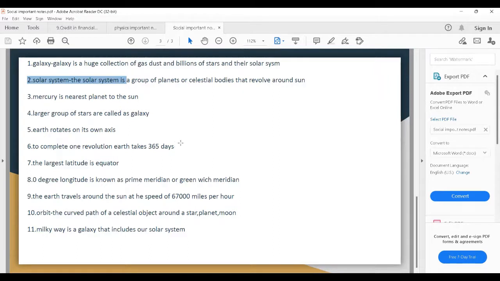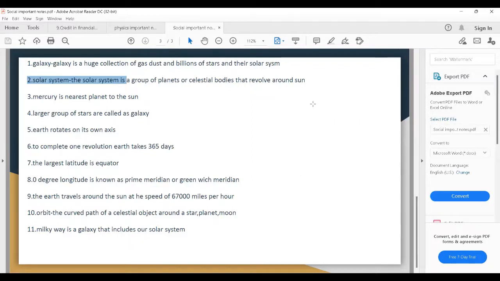To complete one revolution, Earth takes 365 days. The largest latitude is the equator, and the 0 degree longitude is known as the prime meridian. We know that 0 degree longitude is known as the prime meridian, and the other name of the prime meridian is Greenwich meridian. The Earth travels around the sun at the speed of 67,000 miles per hour. Here Earth is traveling at the speed of 67,000 miles per hour around the sun.